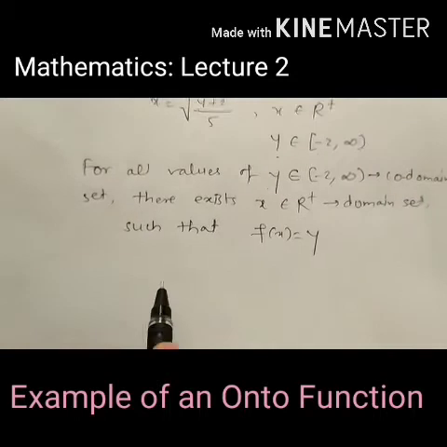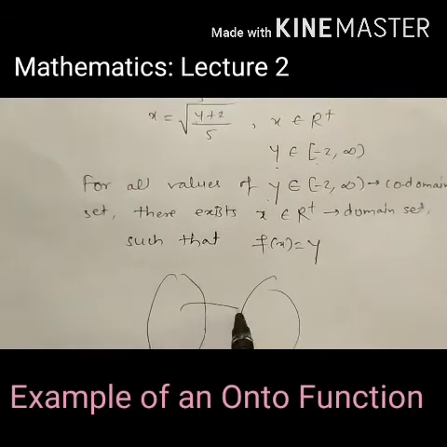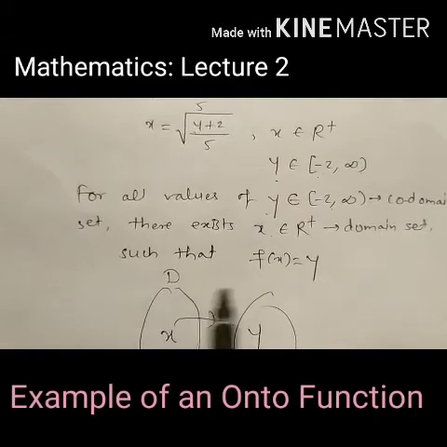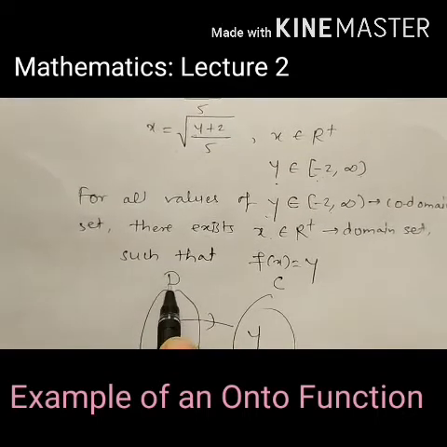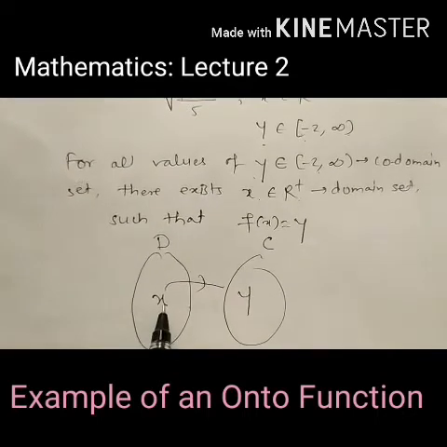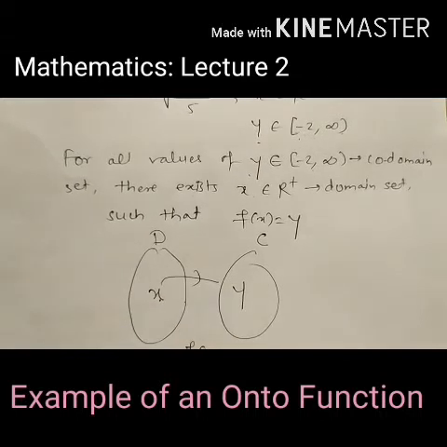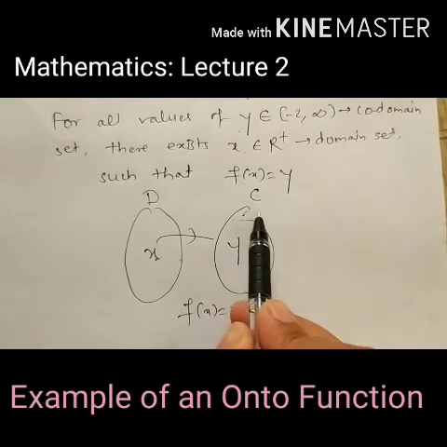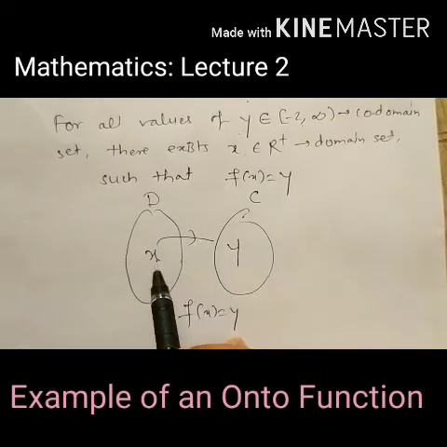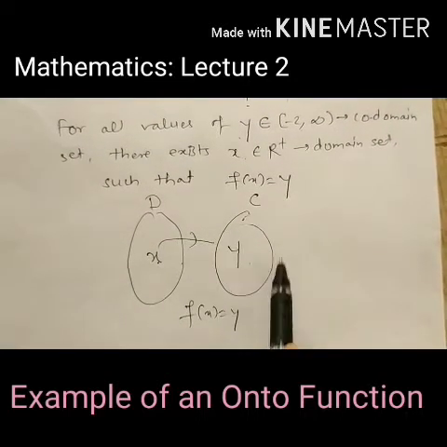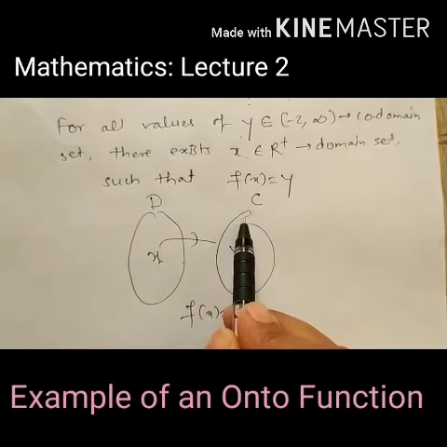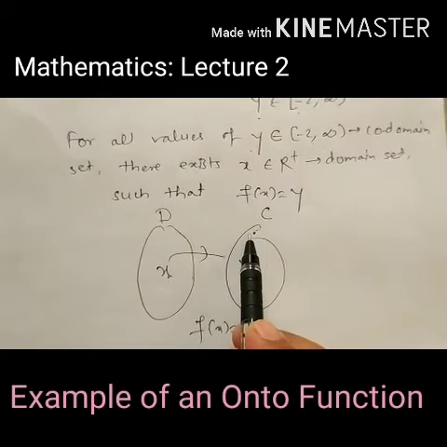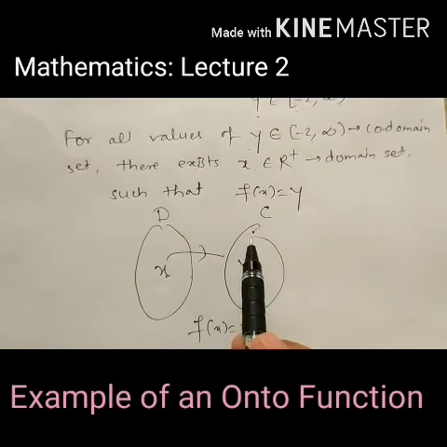Means for all y there exists x in a domain set. This is the codomain set, this is the domain set. There exists x such that f of x equals y. For all y there exists x means your codomain set is nothing but the range, and if the codomain set is equal to the range set, then we can say that the given function is an onto function.